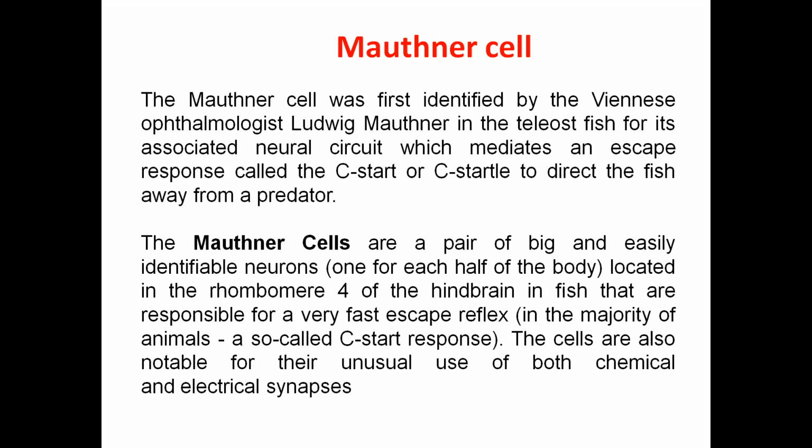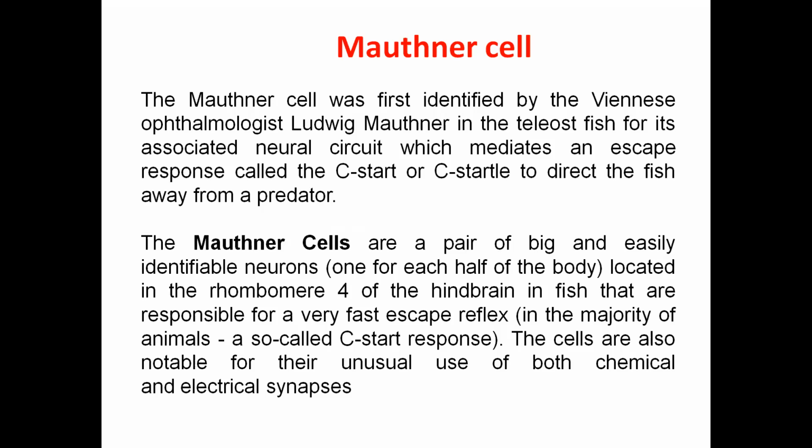Suppose a fish detects danger in its surroundings, or the fish wants to be away from a predator. These are the cells which are present, a pair of big and easily identifiable neurons. Basically these neurons come in two pairs, one on each side of the body, and they are located in a region known as rhombomere 4 in the hindbrain.